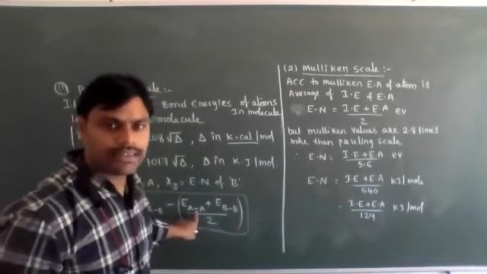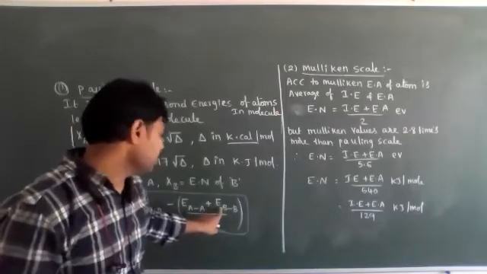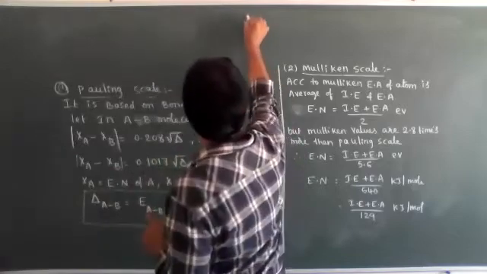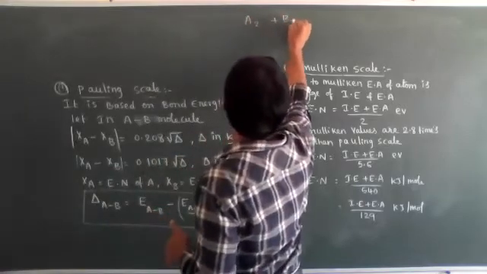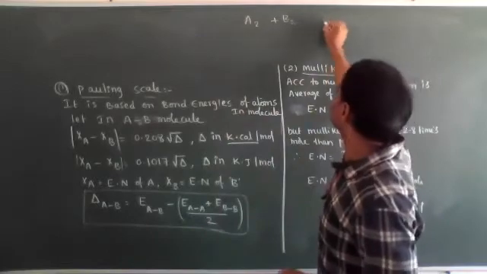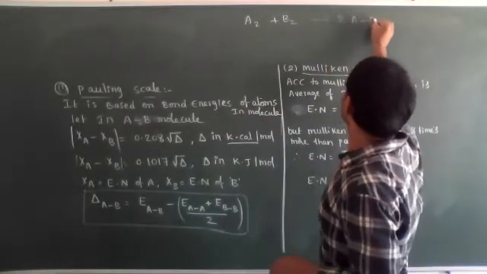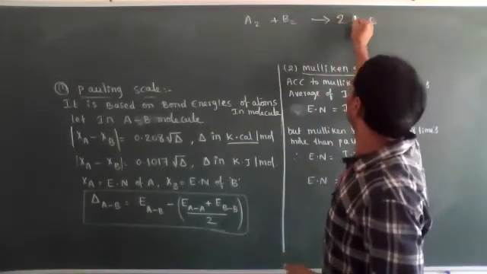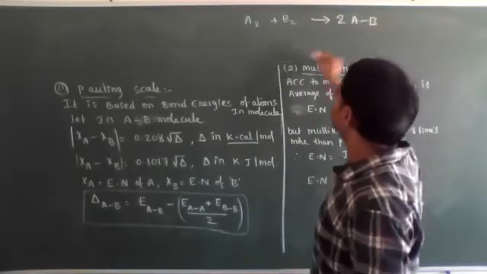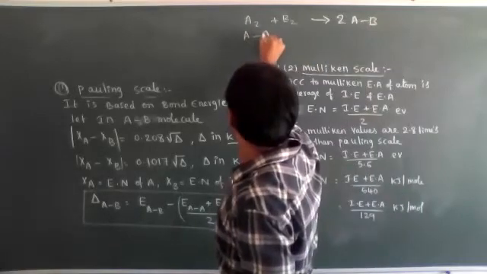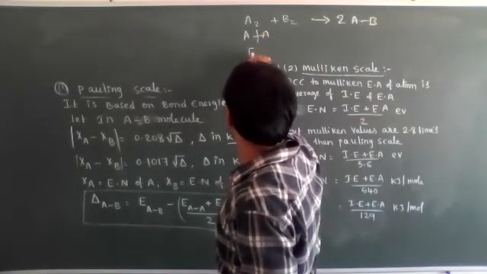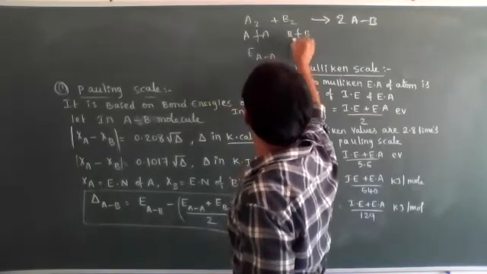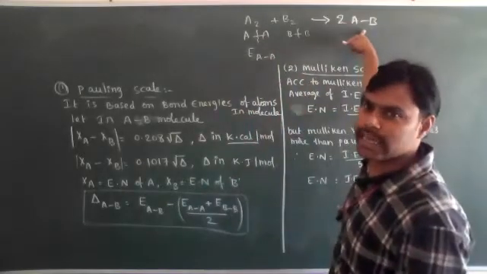AA means the bond energy of A. BB means the bond energy of B. For example, A2 and B2 combine to give 2AB molecules. The A–A bond needs to break, that is the bond energy of A. The B–B bond will break, that is the bond energy of BB, and forms a new bond, that is AB.